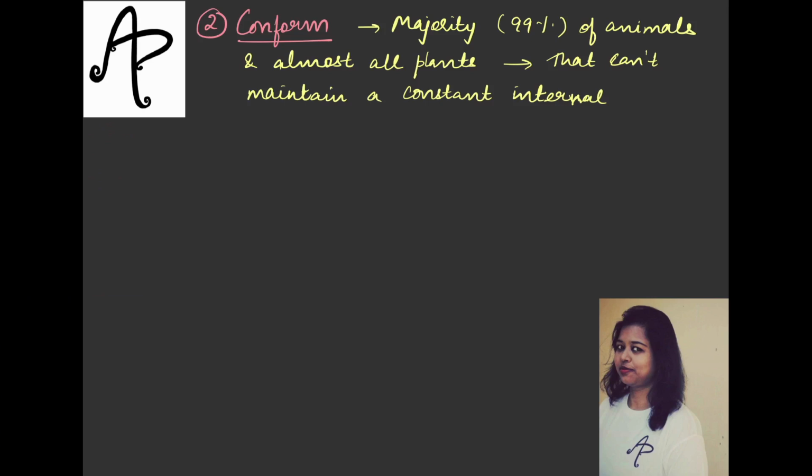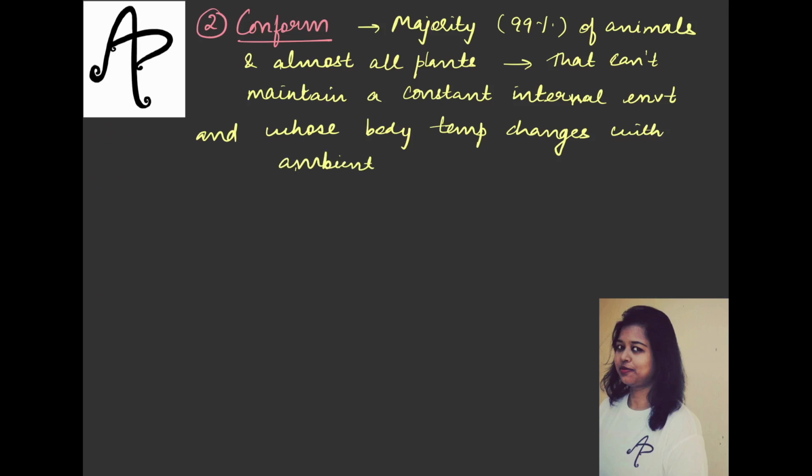But what about them who will not be able to maintain a constant internal environment and whose body temperature will change with the external temperature or with the ambient temperature? बाहर की चीज़ों से उनके बॉडी पर भी असर पड़ेगा और उनका बॉडी टेम्परेचर चेंज होते जाएगा, and they will not be able to maintain a constant internal environment. Then in this case what will happen? So these organisms are known as conformers. So they use different mechanisms to manage with that.